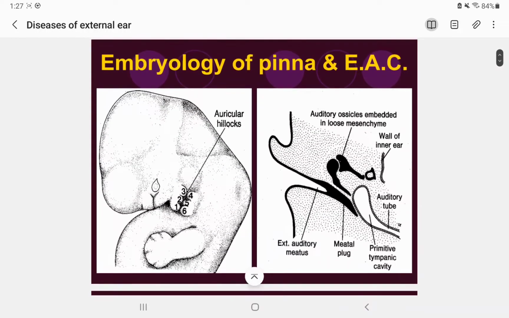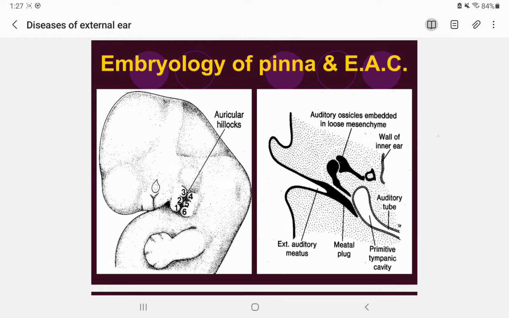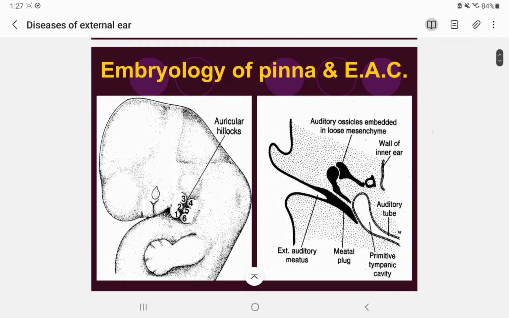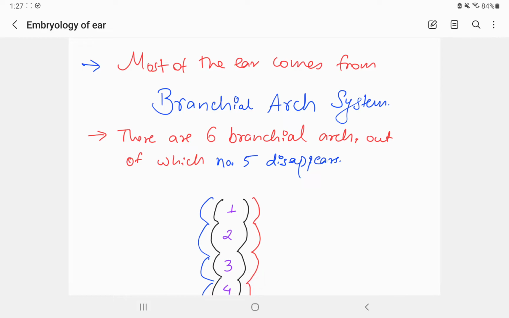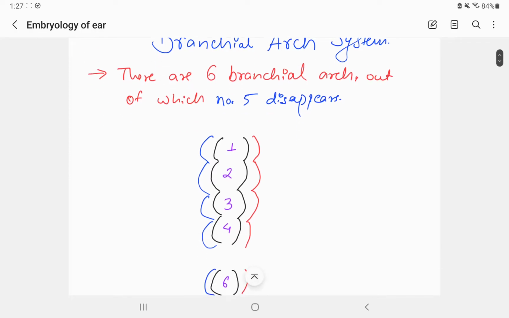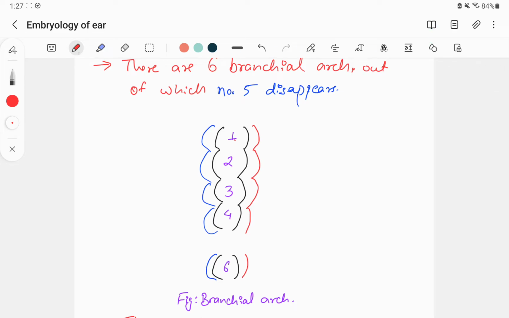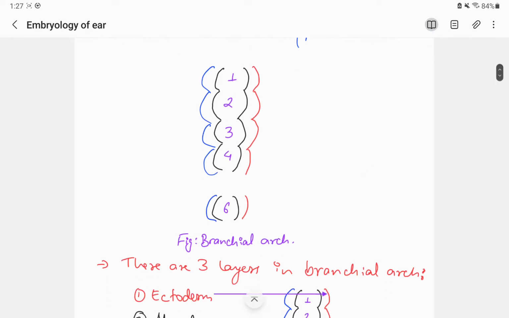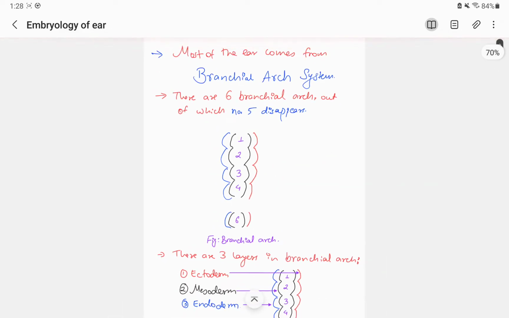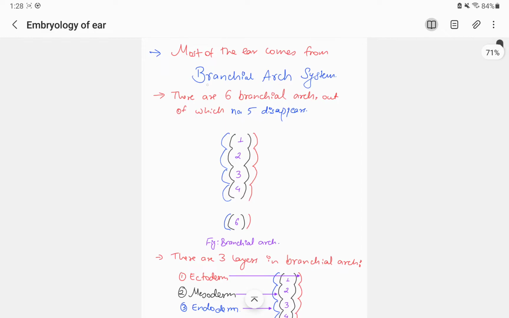So in the embryology of the pinna and the external auditory canal, most of the ear comes from the branchial arch system. There are 6 branchial arches, out of which number 5 disappears. So this is number 1, number 2, number 3, number 4, and 5 is absent, and then we have number 6. Okay, so this is a branchial arch, a graphical representation.